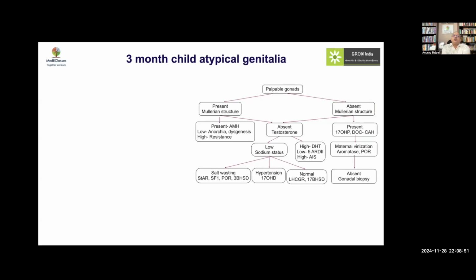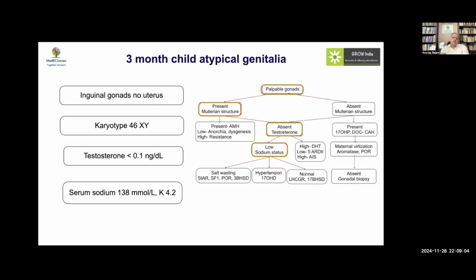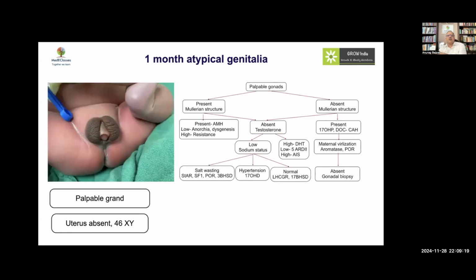3-month-old child with atypical genitalia and palpable gonads, but there is no uterus. So again, this is a classical case of XY DSD. Testosterone levels are low. The sodium levels are normal, so there is no salt wasting. This happened to be a 17-beta-HSD deficiency, so this is an isolated defect. So once you have testosterone deficiency, look at hypertension. Otherwise, this could be an isolated biosynthetic defect.